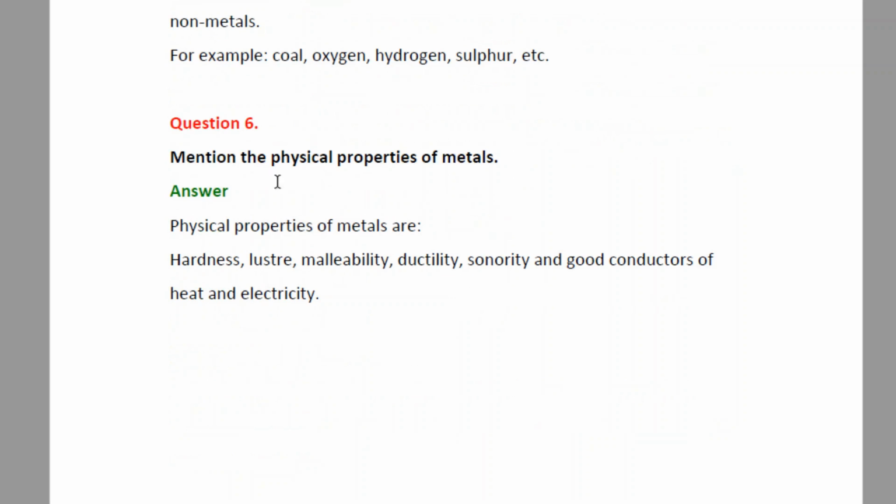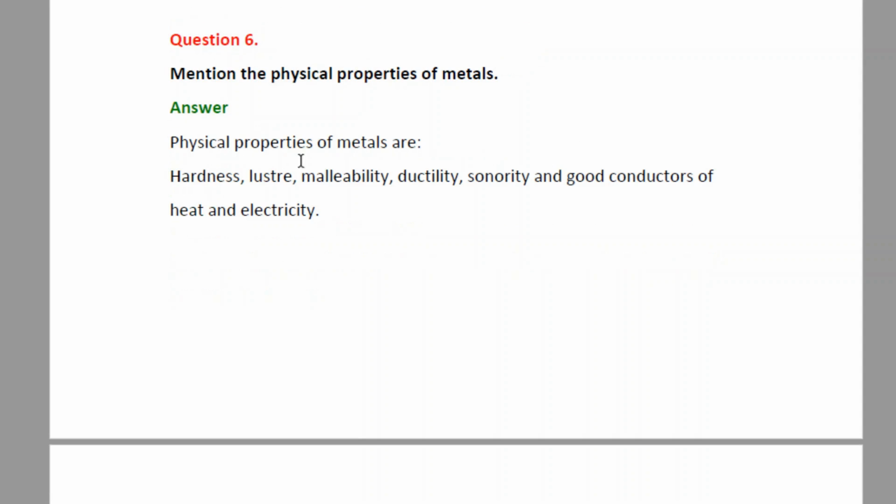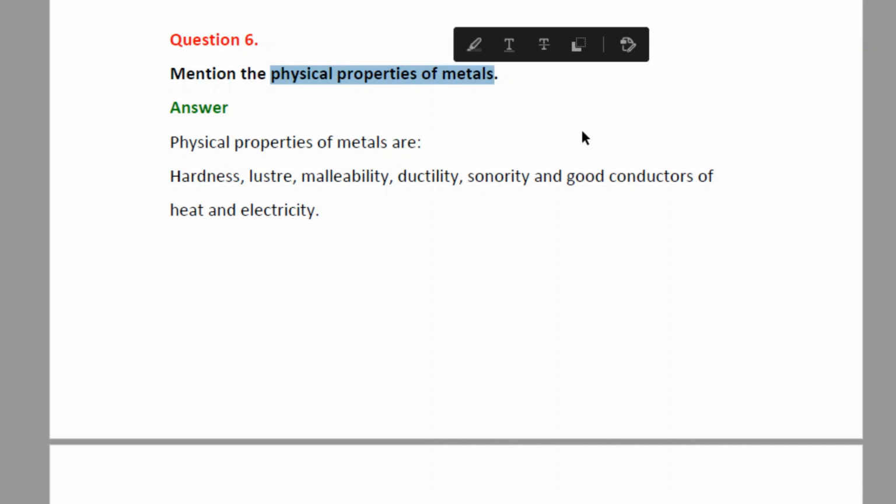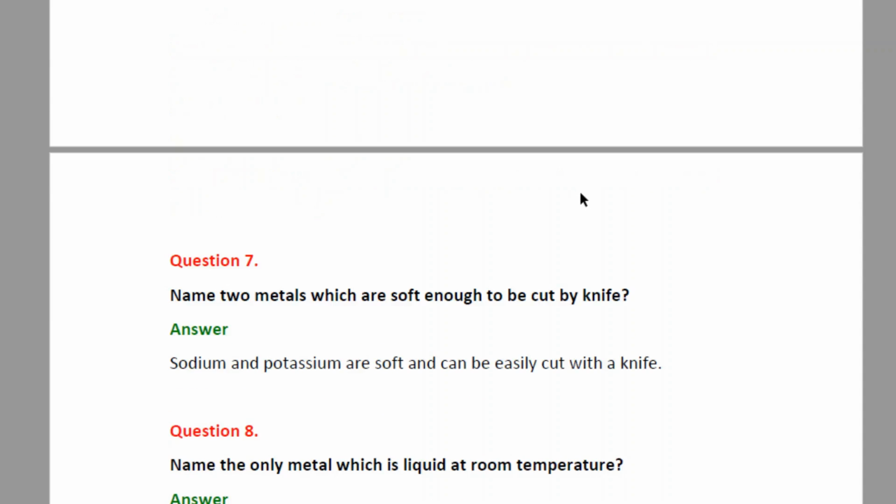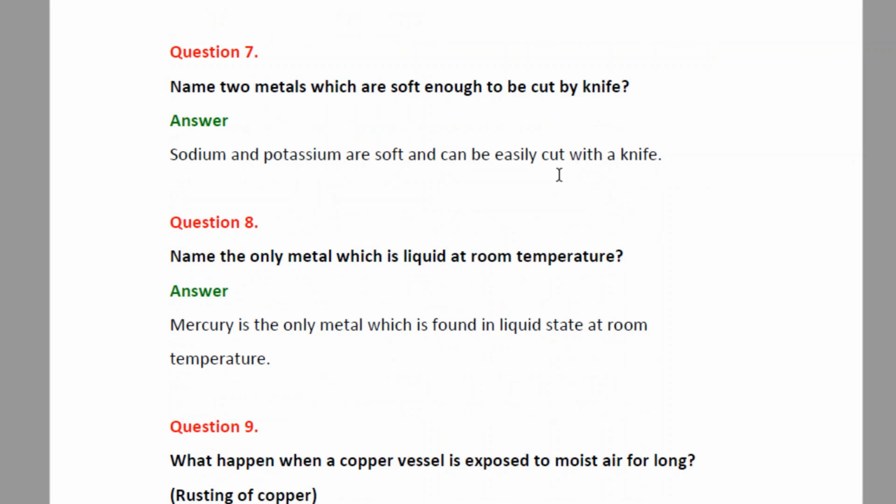Question number 6. Mention the physical properties of metals. The physical properties of metals are hardness, luster, malleability, ductility, sonority, and being good conductors of heat and electricity. All these properties that we have discussed till now are physical properties which can be used to distinguish metals and non-metals.